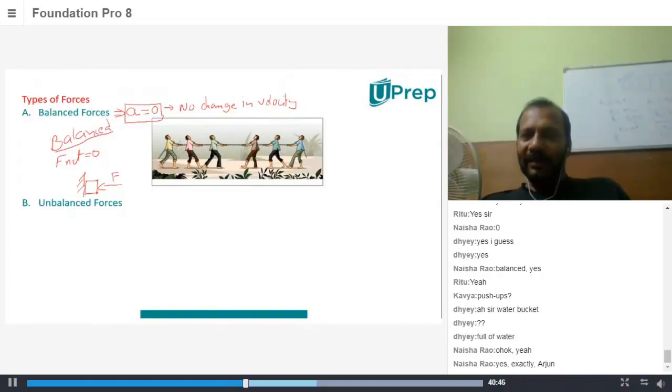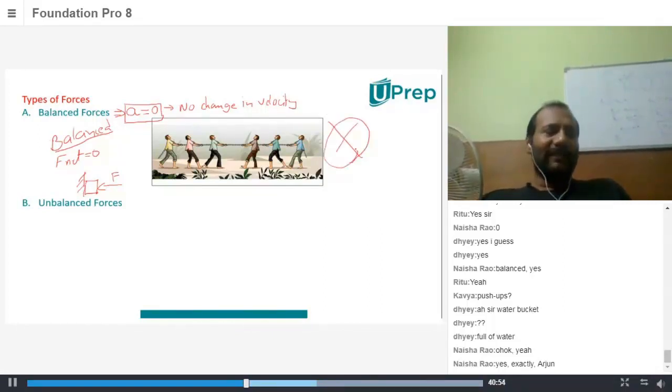So apart from the definition, we are not bothered about anything else about balanced forces in this chapter, because the net effect of balanced force is nothing. There is no net effect of balanced force on anything. You're standing, there is no effect of the balanced force. You're pushing a block on a wall, unless and until the block is very fragile, there is no effect on it, right? So we are only going to talk about unbalanced forces.